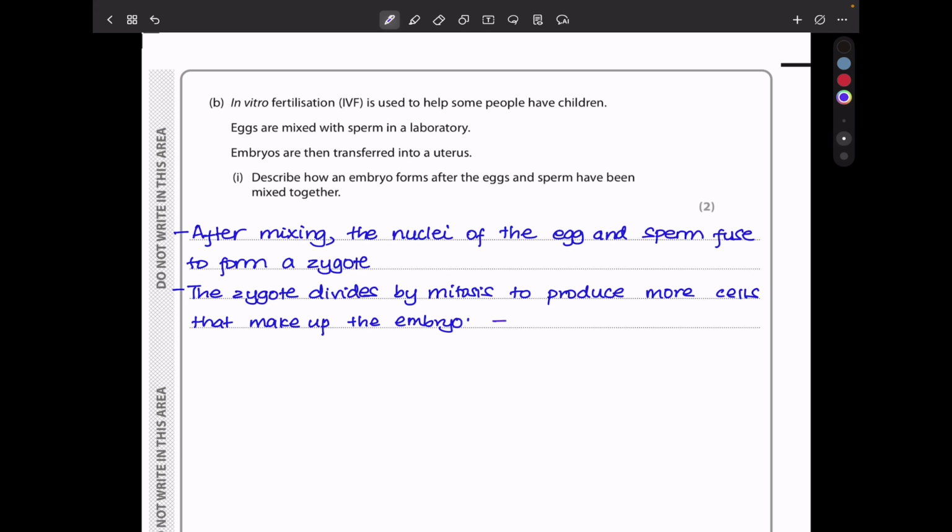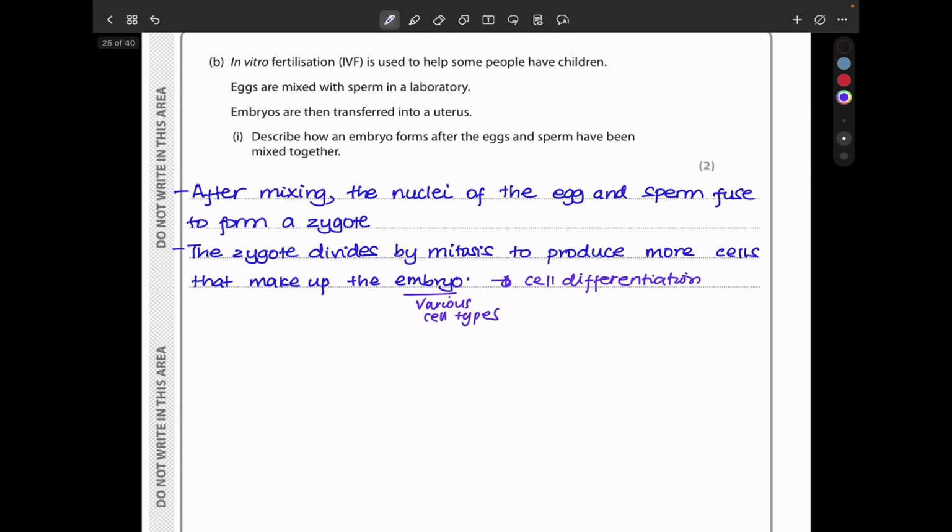Actually, I could go further to say cell differentiation takes place, because in the embryo we have various cells that have differentiated, so that the produced cells are specialized to become the different cells within the embryo. And again, remember, the embryo has various cell types, but all these cell types came from one zygote, so there should have been differentiation in order to produce these many cells that are specialized to perform different functions.